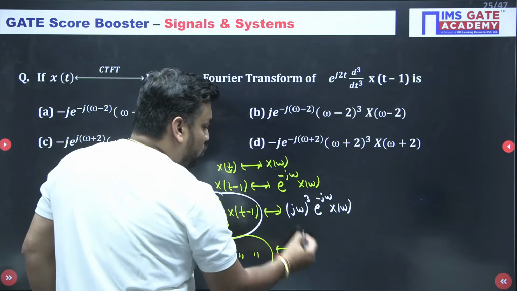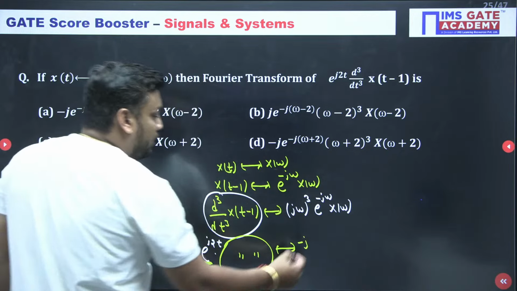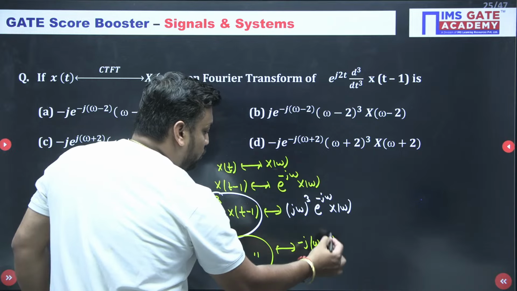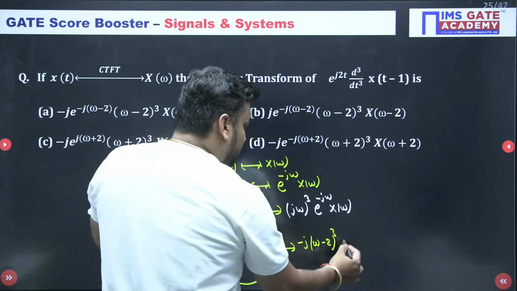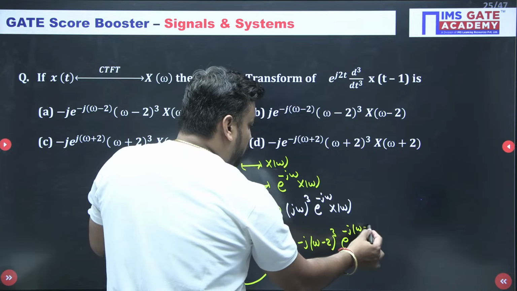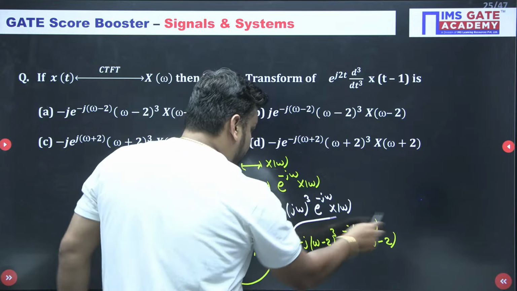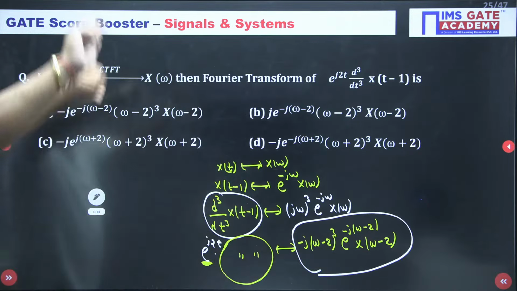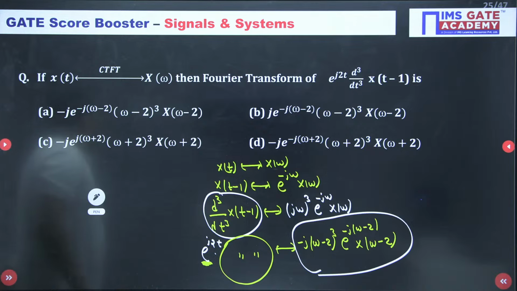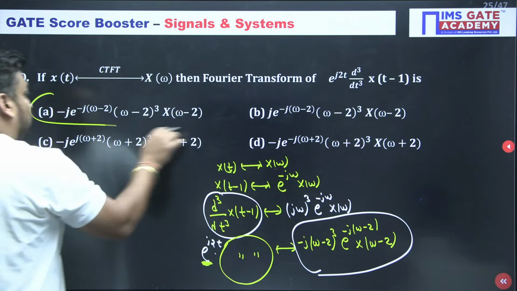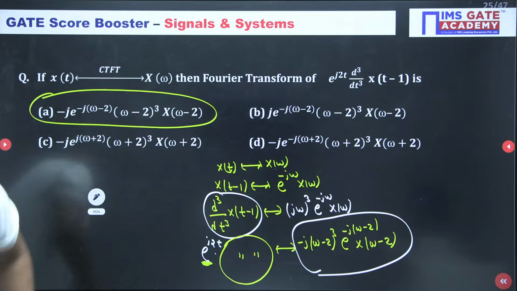So j cube is minus j. Omega cube means omega minus 2 whole cube. Wherever there is omega, it will be replaced with omega minus 2. So e to the power minus j omega minus 2, and X of omega minus 2. So this is nothing but the final answer, guys. So tell me, minus j e to the power minus j omega minus 2, omega minus 2 whole cube. Is it option A for Ahmedabad? Is it matching with A?